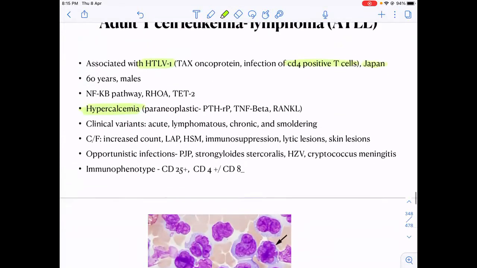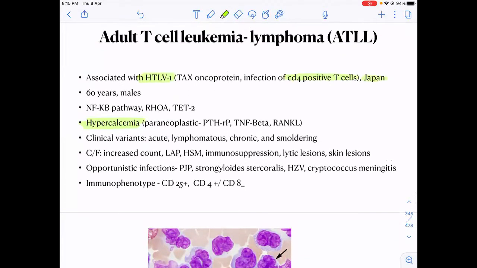Then its clinical variants: as it is a leukemic variant, it can present with increased counts, lymphadenopathy, hepatosplenomegaly, and it can also have lytic lesions. Okay. And one more thing very commonly associated with this is Strongyloides stercoralis infection. Okay, it is very commonly associated with various opportunistic infections.